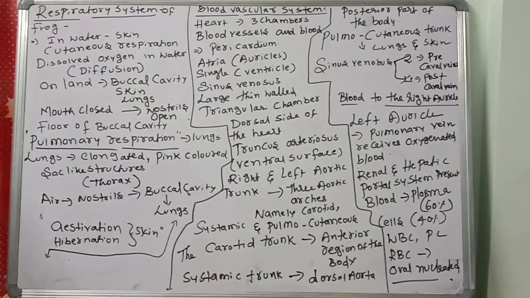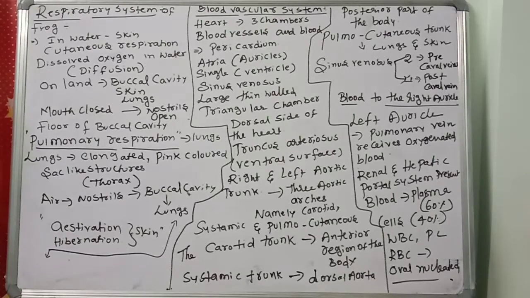First, what are the respiratory parts in the frog? We are going to discuss. Okay, children, the respiratory system of the frog. There are 2 or 3 respiratory organs in the frog. Number 1, skin. Number 2, gills. Number 3, buccal cavity. The frog, you know very well, is an amphibian. They live in the water, and also they live on the land.